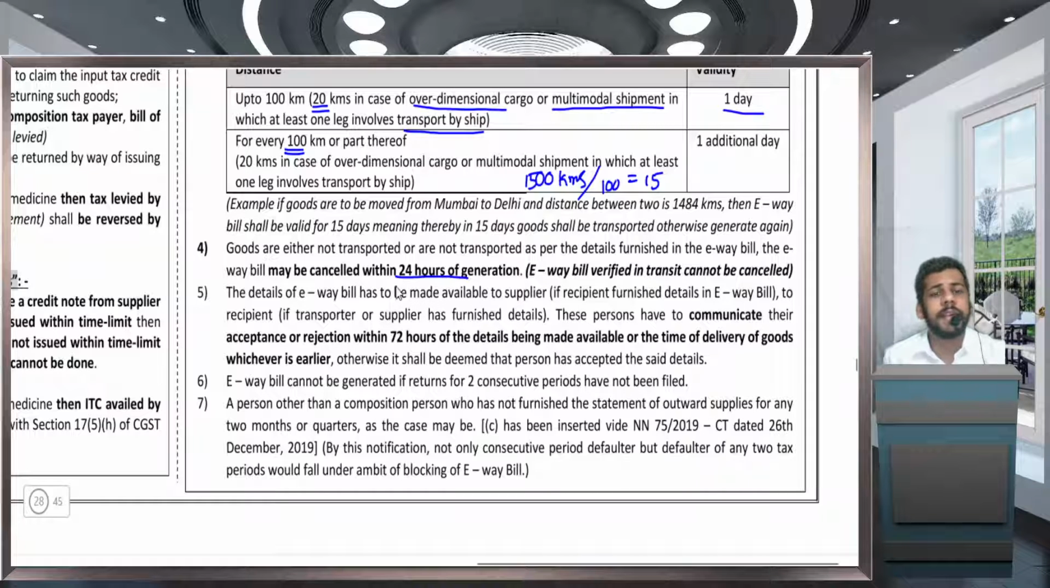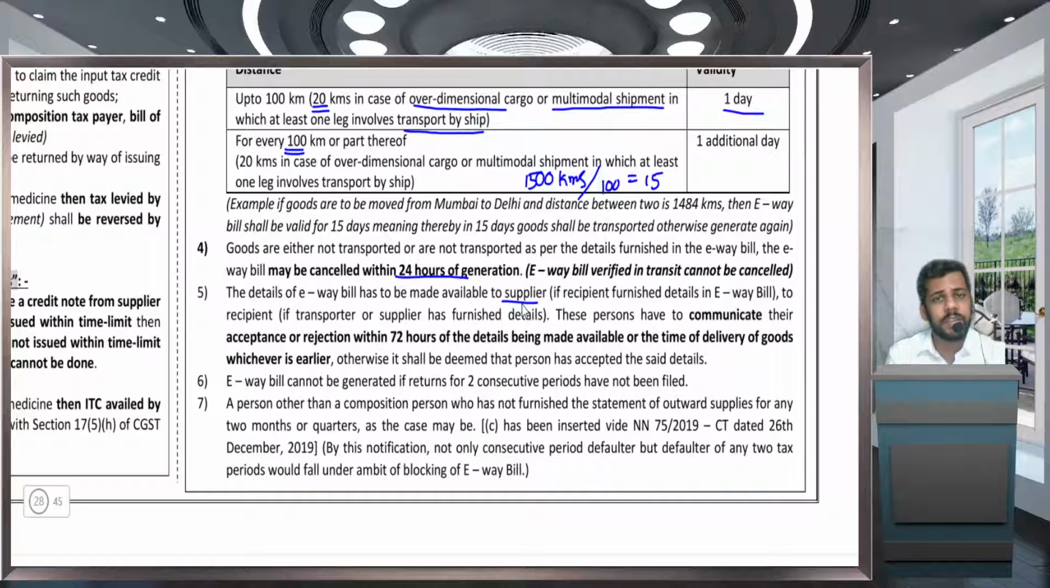Next, the details of the EWB will be made available to the supplier, recipient, and so on. And the recipient has to accept or reject the communication. Okay, means if it is communicated that someone has generated an EWB against your GST number, the recipient has to accept or reject.